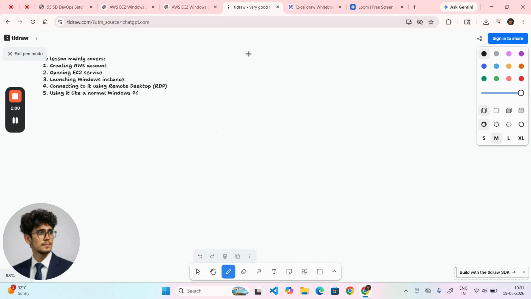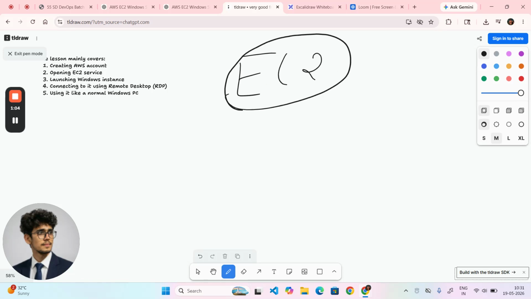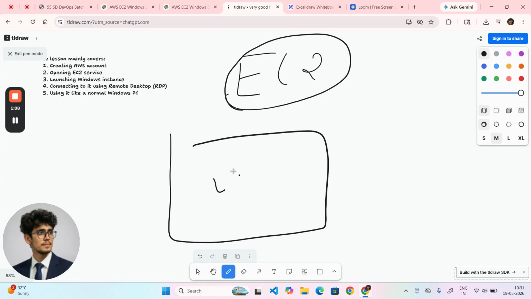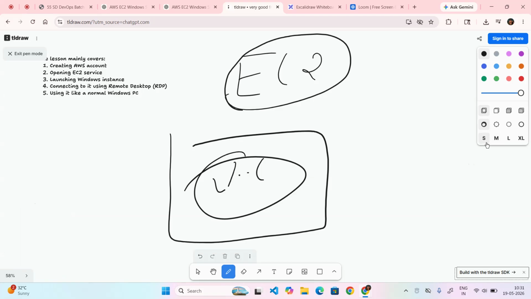So guys, what is an EC2 instance? What is it going to provide you? EC2 instance is your virtual computer, guys. In the current generation, people mostly use EC2 instances to create servers so they can do a lot of things, like run their application.